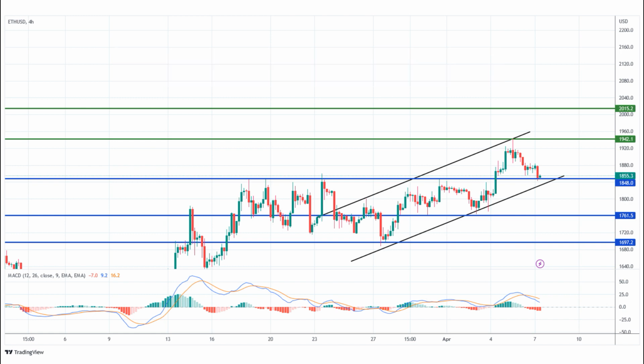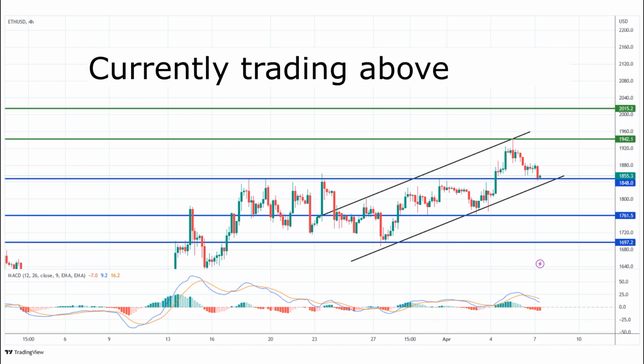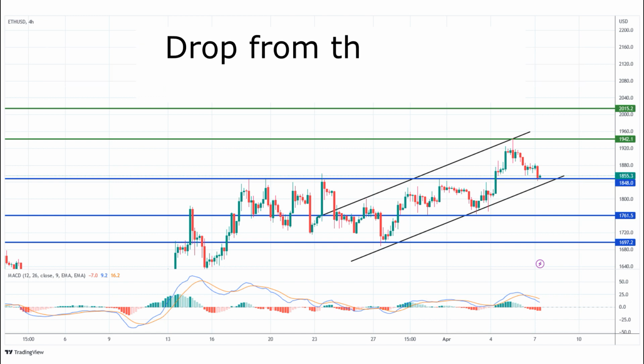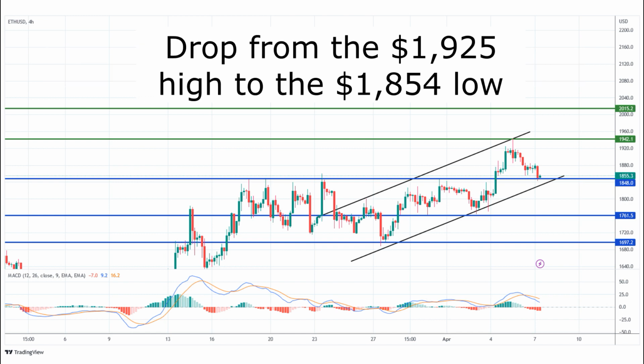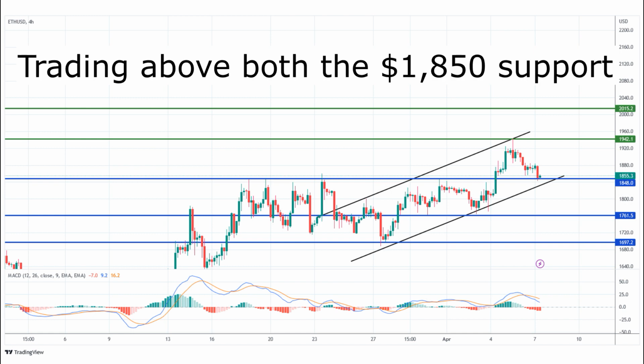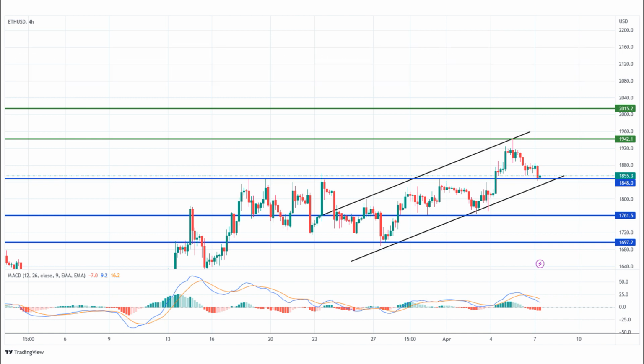The price reached a low of around $1,854 and is now consolidating its losses. Ethereum is gradually recovering and currently trading above $1,870. It managed to surpass the 23.6% Fibonacci retracement level of the recent drop from the $1,925 high to the $1,854 low. Now, Ethereum is trading above both the $1,850 support and the 100-hourly simple moving average.